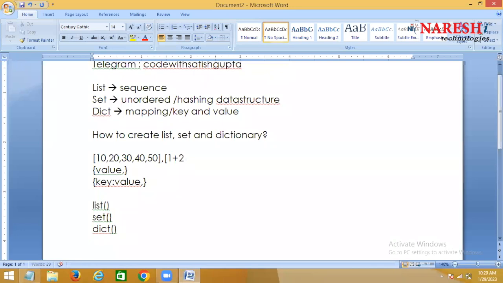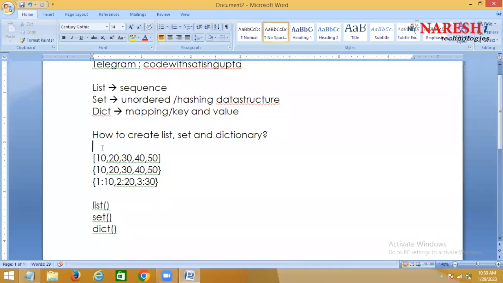Now, see, you are writing directly the values within the square brackets. Within curly braces, you are writing directly the values. Within the curly braces, you are displaying the key and value directly, right? So you are saying 1 colon 10, 2 colon 20, and 3 colon 30. It means you are displaying the values directly by using one special syntax, right?